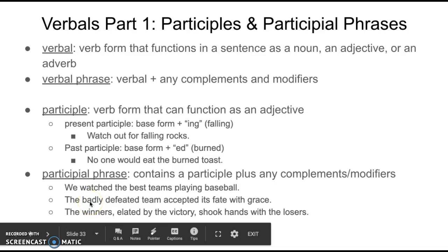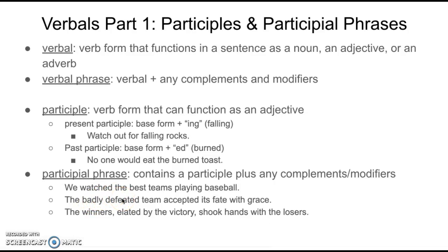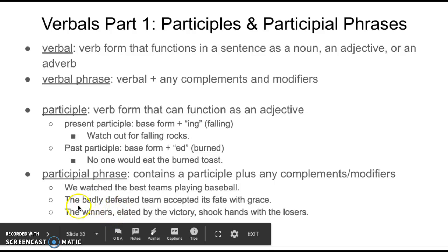All right. The winners, elated by the victory, shook hands with the losers. This one's easier because it's set off by commas. It's easier to see. We could take it out. The winners shook hands with the losers. But elated by the victory adds information to the winners. It describes the winners. They're elated. Elated is sometimes used as a verb. In this case, it's describing the winners, and it's saying what they're elated by. So this whole phrase describes winners.